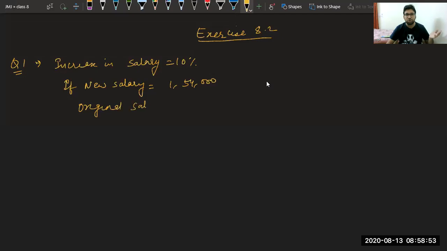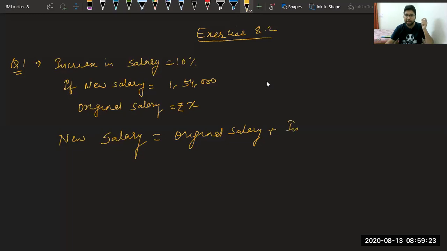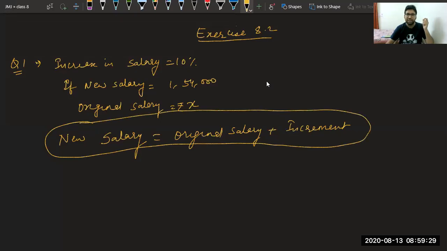Again, it is a reverse question. The thing which is in future is given to you and the thing which is in past is being asked from you. So I have always told you to assume these things as rupees X. We have assumed the original salary is rupees X, and we all know the statement is very simple. New salary is equal to original salary plus, all of you please answer, plus the increment.